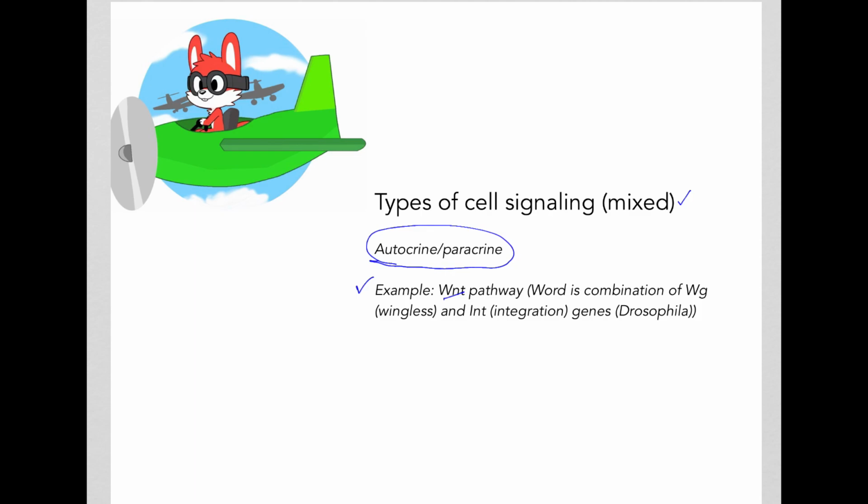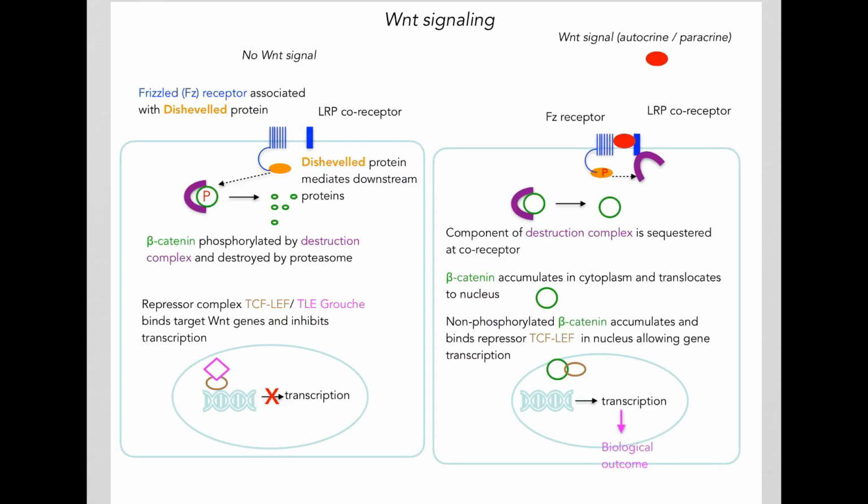This word Wnt is derived from Wg, which is wingless, and INT, which is integration genes. This was studied in the fruit fly Drosophila. So let's first look at what happens if there is no Wnt signaling.